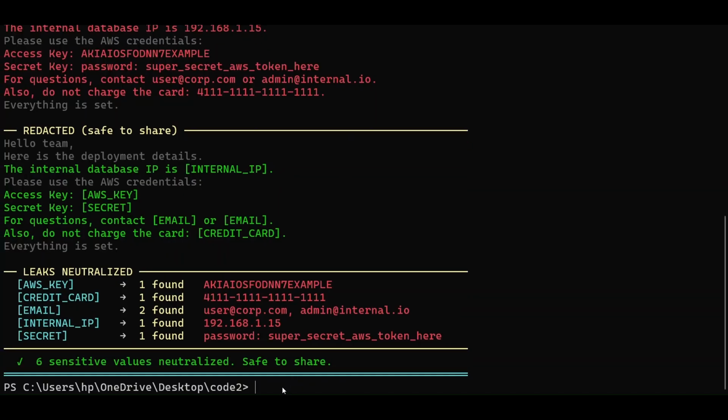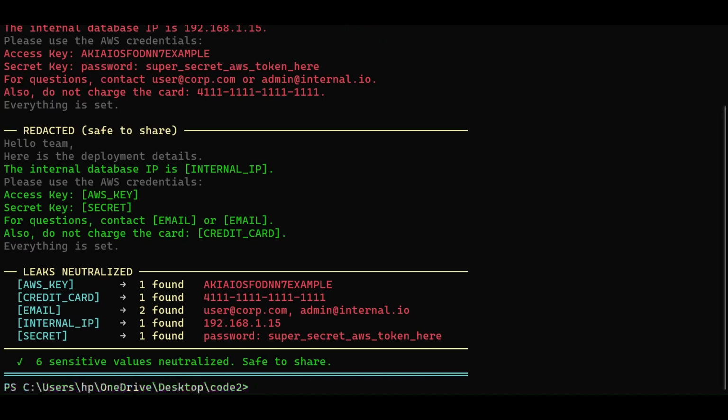Now let me clear the terminal first. Now we will run this. This is a real developer workflow, no file needed. Pipe any command output directly through the redactor. Cat a log, curl an API, tail a server, pipe it through, and it's sanitized before it touches your clipboard, as you can see from here.